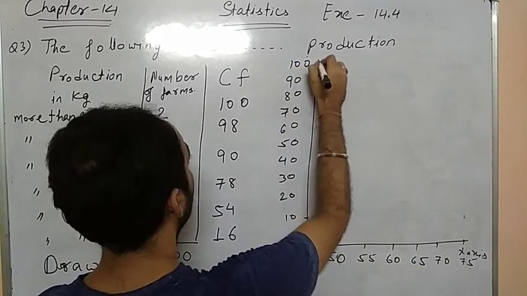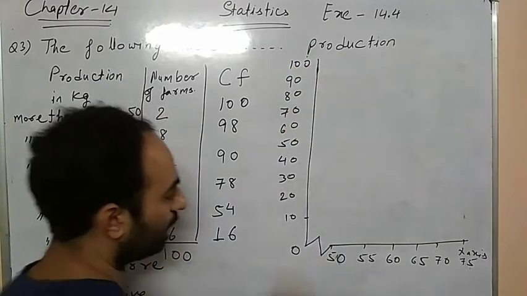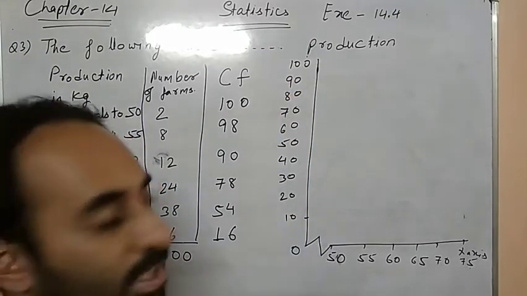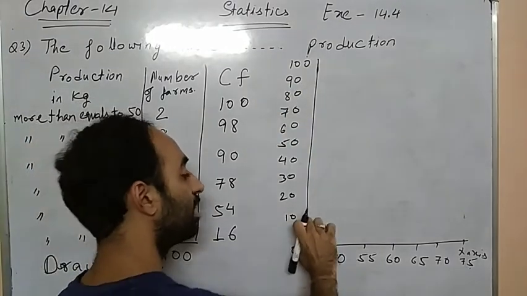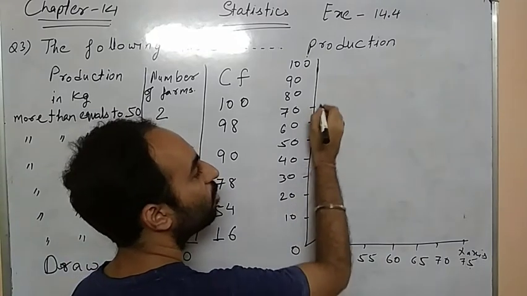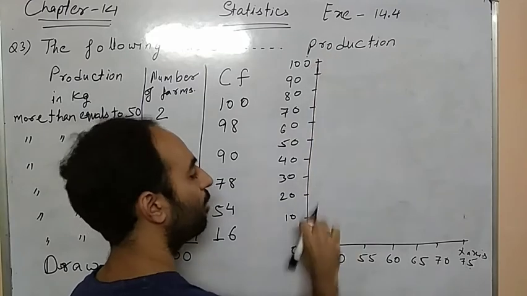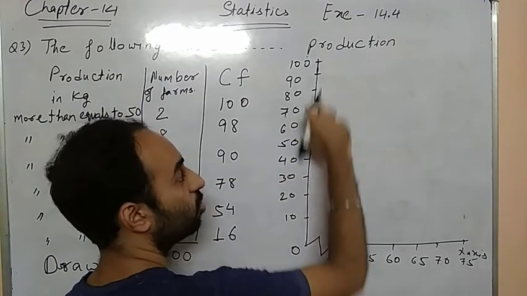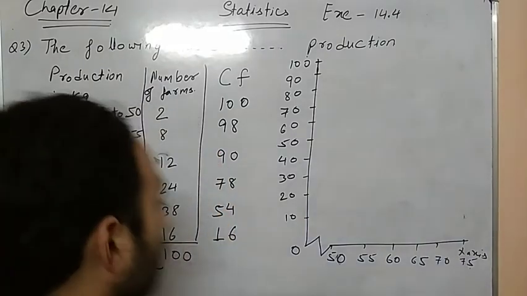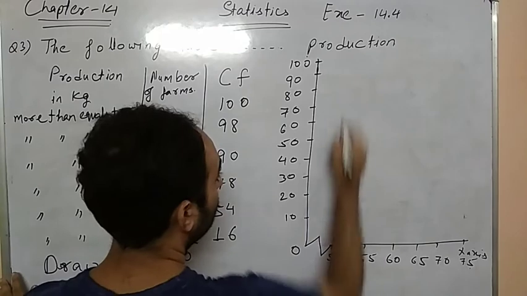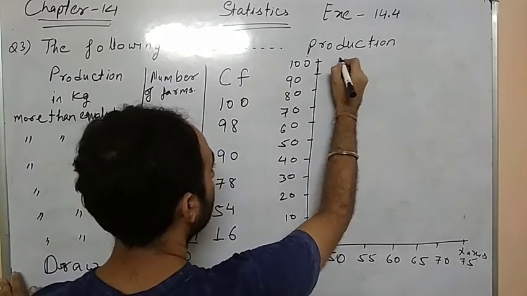On the blackboard the distance is not the same, understood? But on graph paper the distances should be the same. So keep this in mind: the distance between all should be equal, because I am drawing on the blackboard, so the distance is not the same. Now at 50, it is 100. So here it is 50, here it is 100. So the first point comes here.